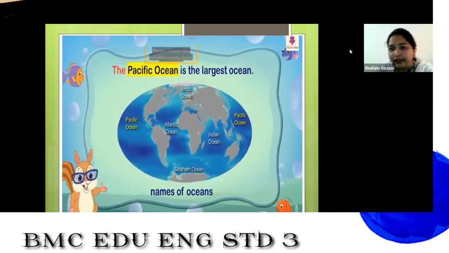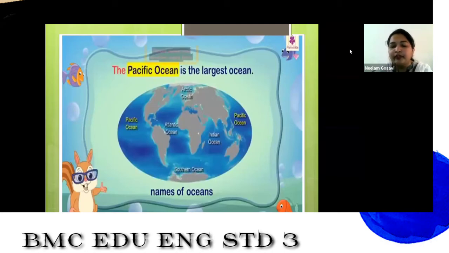The Pacific Ocean is the largest ocean. So why is the teacher using the here? We are talking about a specific ocean. Whenever we write the names of oceans, we should always put the.